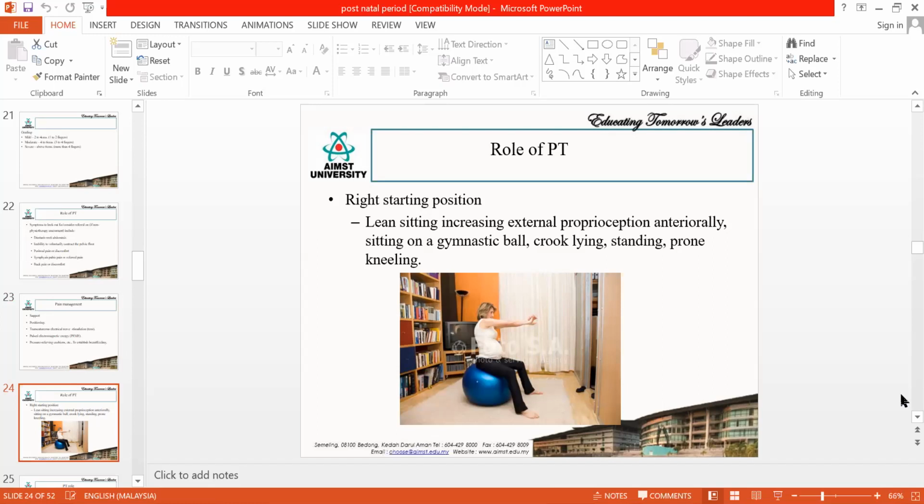Most of the time they will be able to walk within 2 or 3 hours, but some women will find it difficult. So according to the status of the mother, you can choose the positions. Either you can choose crook lying if they are not able to walk, or you can go for sitting, standing, any kind of position according to the mother's comfort.